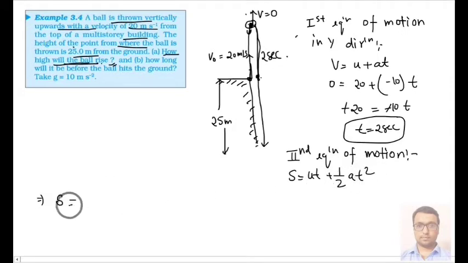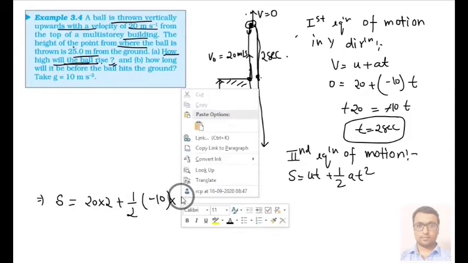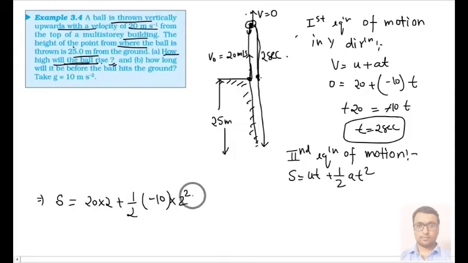So s we have to determine, u is the initial velocity of the ball, t is the time taken, that is 2 seconds, plus half of g t square, minus 10 into time square, that is 2 square. From here, 2 raised to the power 2, that is 4, will be cancelled out, the answer will be 2 only. So 40 minus 20, that is 20 meter. Okay, so this point is 20 meter above.